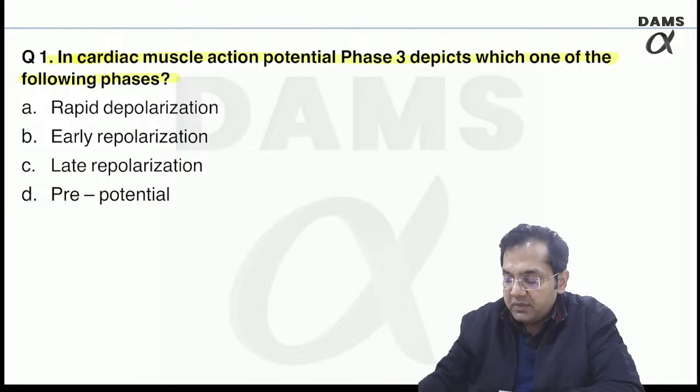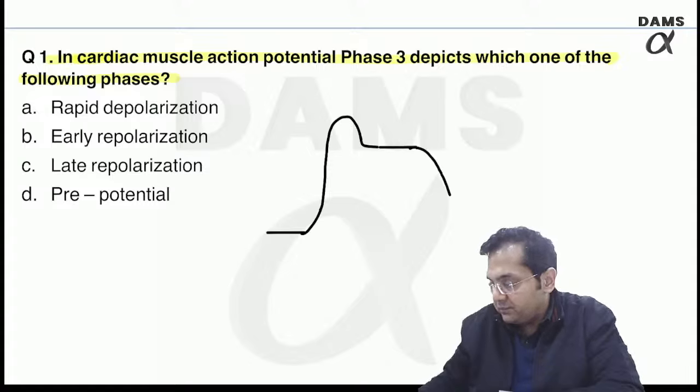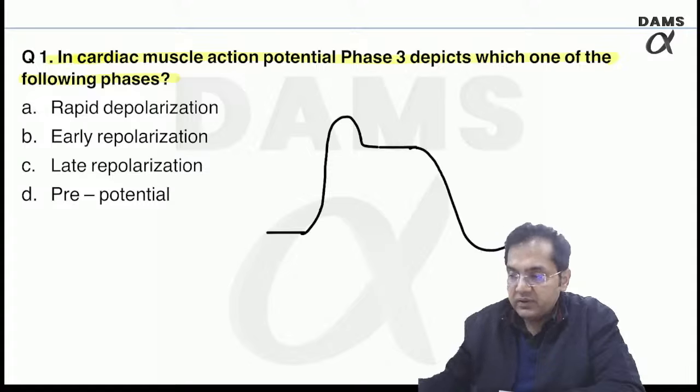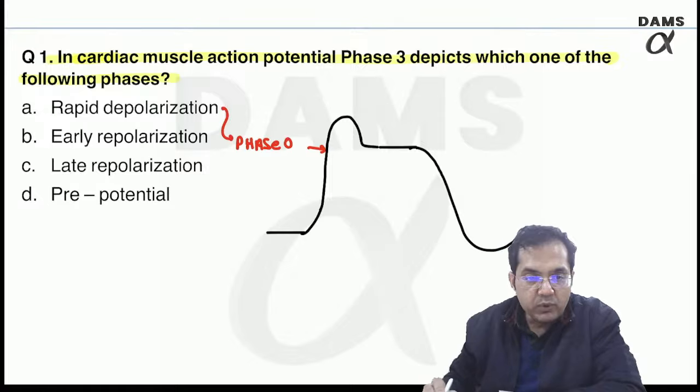Remember, when we talk about the cardiac muscle plateau potential, this is the figure of the plateau potential, right? In this there are various phases. This is phase 0, which is rapid depolarization.